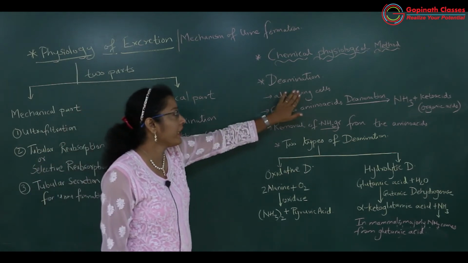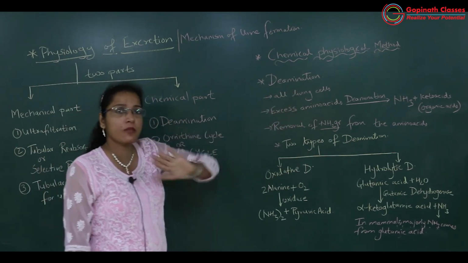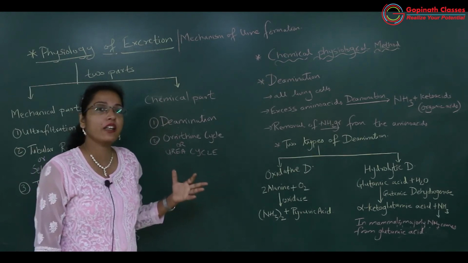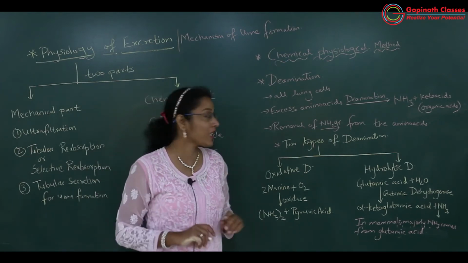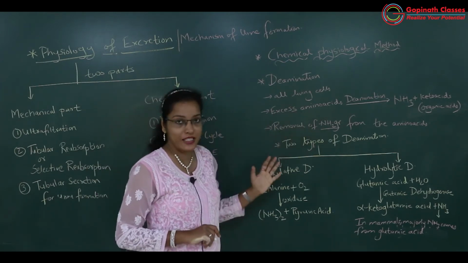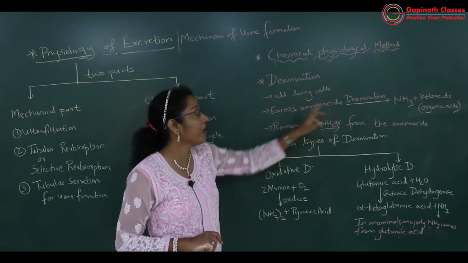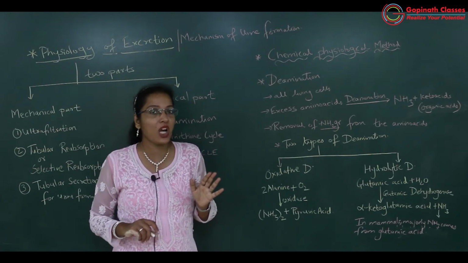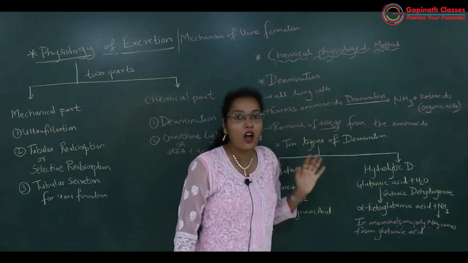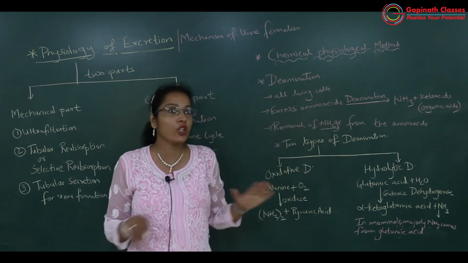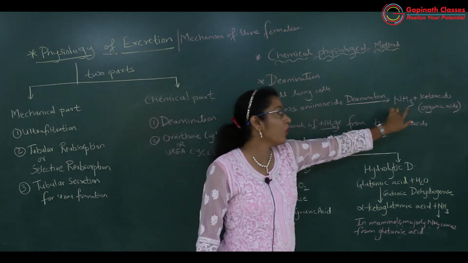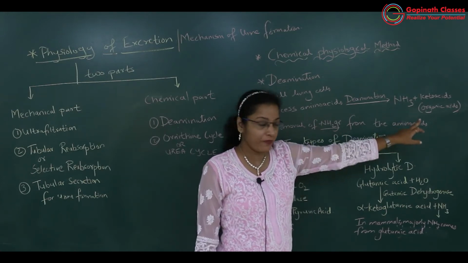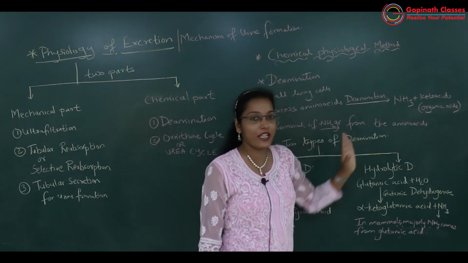In all living cells, metabolic activities occur, and if there is an excess amount of amino acids in the cell, these amino acids will undergo deamination. In deamination there will be removal of the amino group. When the amino group is removed, ammonia is released and keto acids are formed. Keto acids are organic acids.